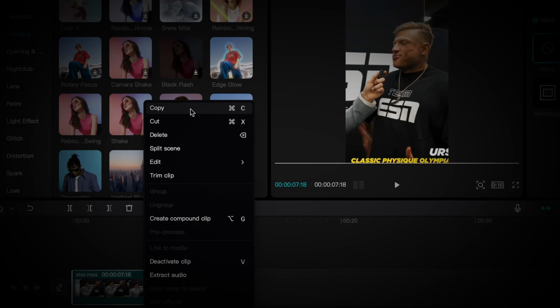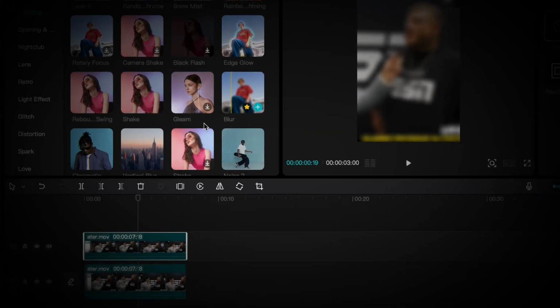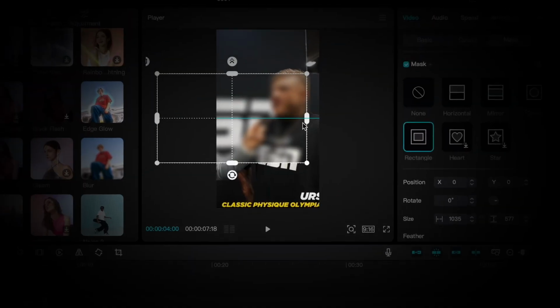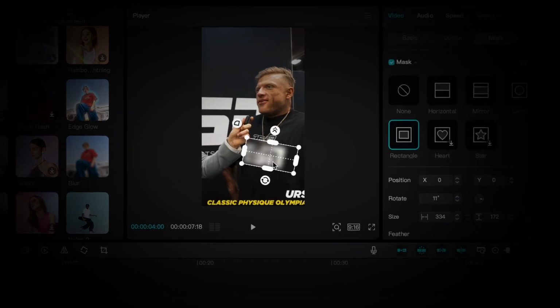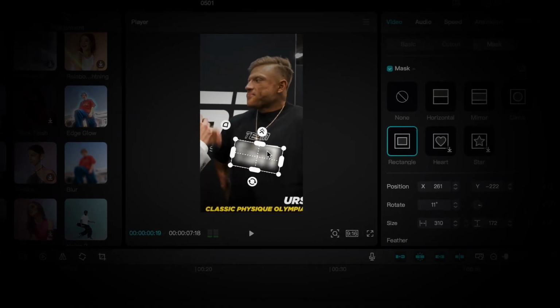I use CapCut for all the editing because it's super easy to use and it's free. First, you'll duplicate the video and add the blur effect to it, and then just mask out everything except for the part that you wanted to blur out, and make a new keyframe every time the logo is moving.